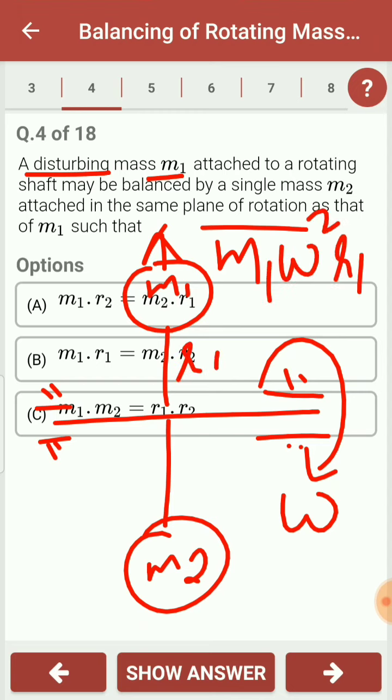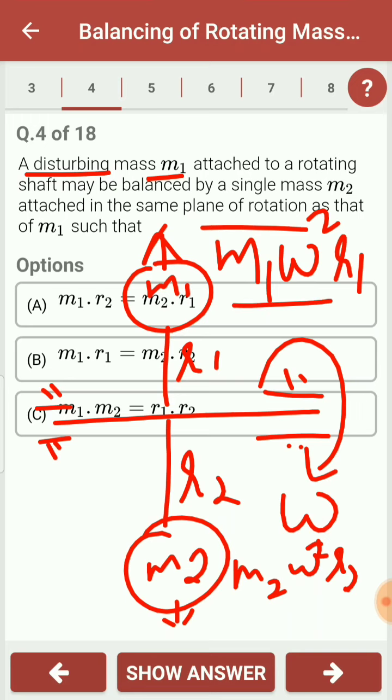r1 is the distance of mass m1 from the axis of the shaft and r2 is the distance of mass m2 from the axis of the shaft. For mass m2, the centrifugal force acting on it will be m2 omega square r2. Now if the system is to be balanced, then the net force and the net couple acting on the system should be equal to 0.